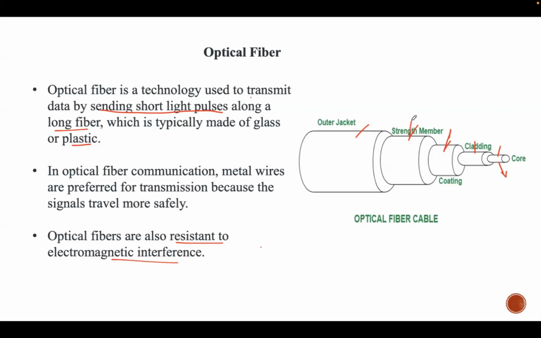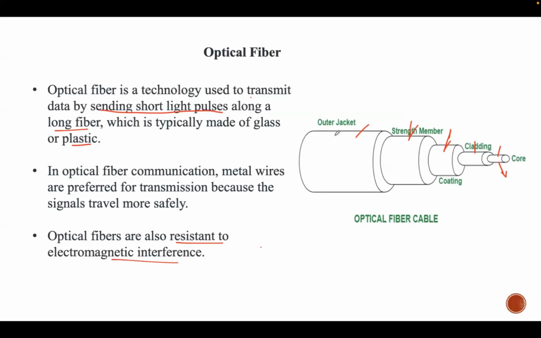Then this strength member, which is made from materials like aramid fibers or steel strands. It provides mechanical strength to protect the fiber during pulling, bending, and installation. And also, it prevents the core from breaking, crushing, or tensile forces.